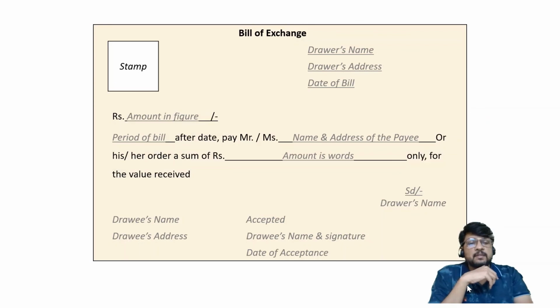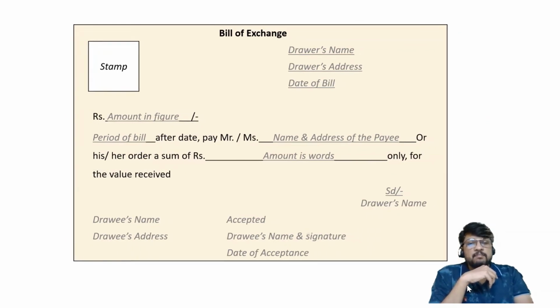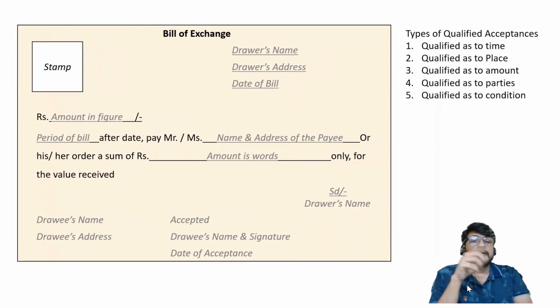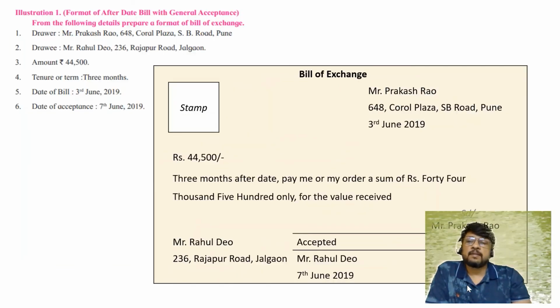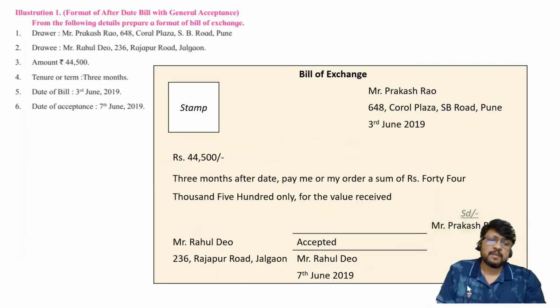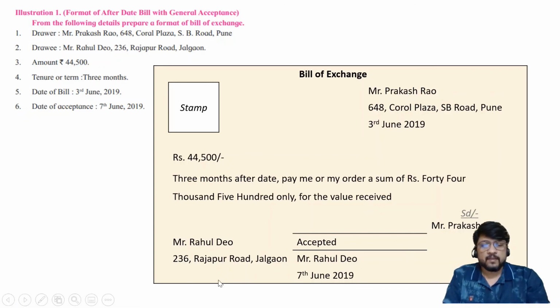And then we considered the pro forma of bill of exchange. Based on that, we understood the types of acceptance also. After considering that, we solved multiple problems. Each problem had one or other method or special points. The points to be kept in mind are that the top right corner is always the drawer, and the bottom left corner is always the drawee. I am repeating again: top right corner drawer, bottom left corner drawee.